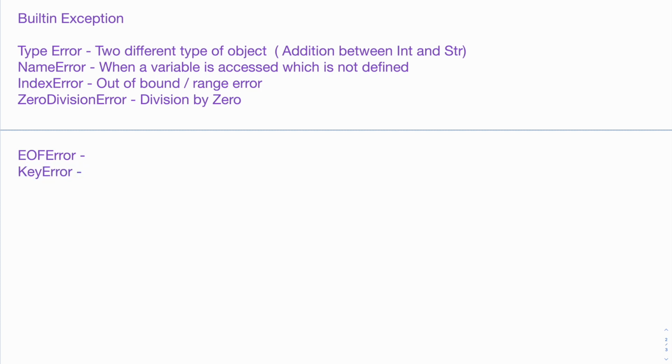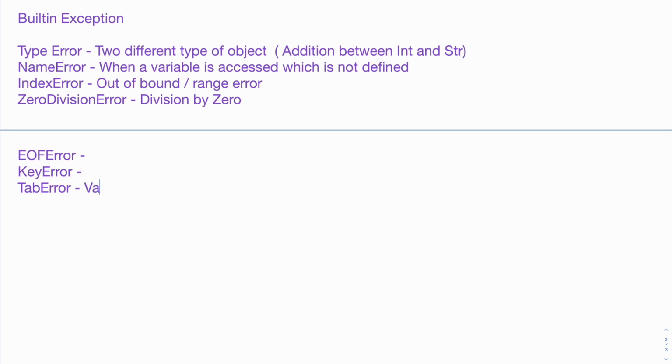Let's say you are reading a dictionary and the key supplied is not found, then Python will raise a key error. Then there are tab errors. If you have an indentation related error, that is called tab error.